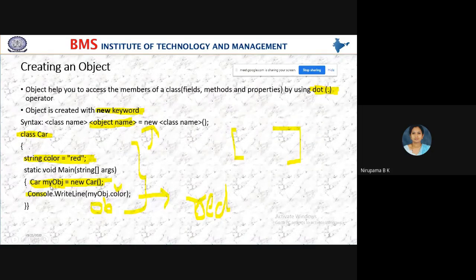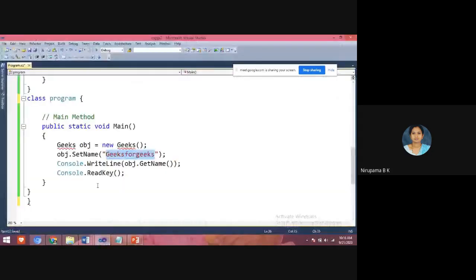So this is a demonstration of creating an object and accessing the member of a class. The same thing I have done in this program also. Here Geeks is the class name, obj is the object, and using the new keyword I have created the object. With the help of this object, I am displaying the value, the string GeeksforGeeks. Here I have created the object explicitly.